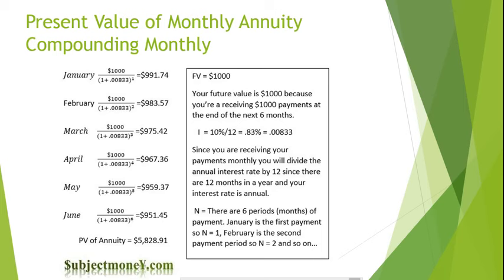The present value of this series of cash flows would be about $5,828.91. We are using the present value formula to solve the present value of each cash flow individually. We then sum up the values of each cash flow to find the present value of the series of cash flows. It is important to understand that we divide our interest rate by 12 since it is an annual interest rate and we're receiving our payments monthly.